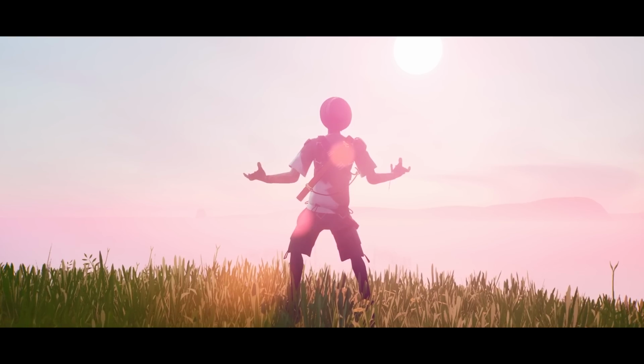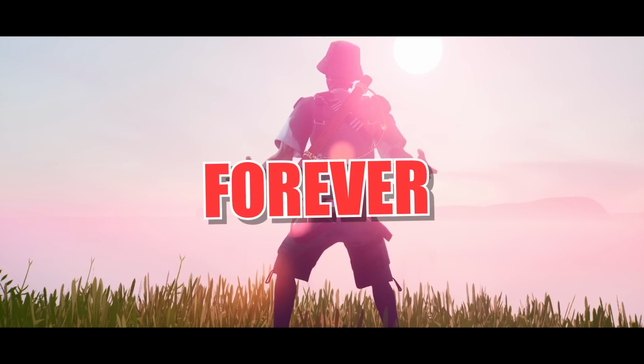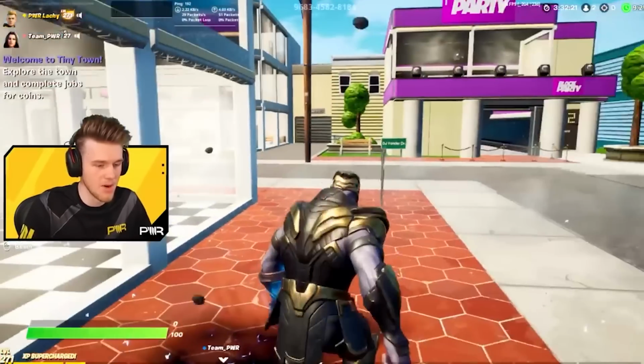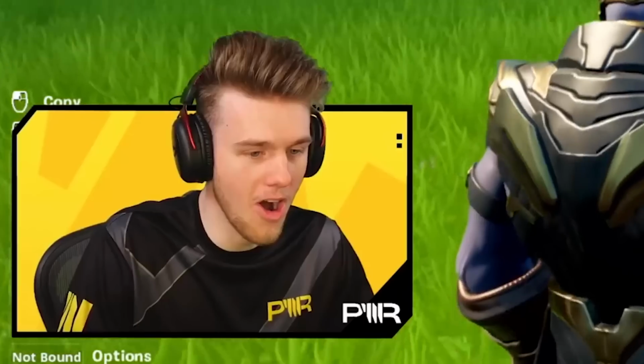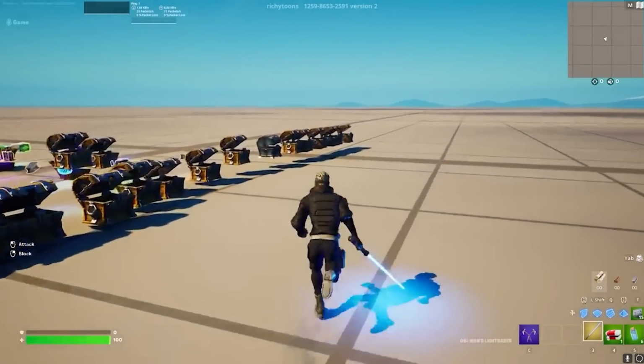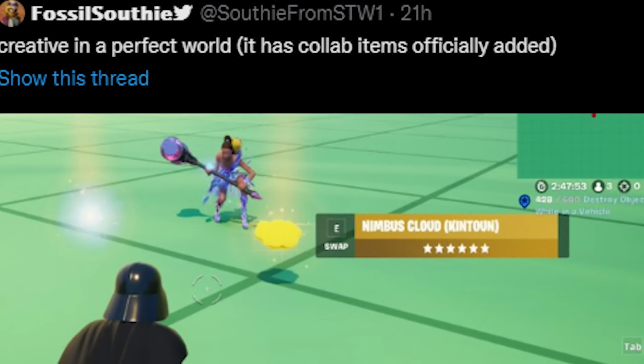Today, we're gonna look at the glitches that changed Fortnite Creative forever. Okay, that was quite dramatic. These glitches range from game-changing things we've never seen in Fortnite Creative, which led to Epic having to immediately patch them, to things that we can still technically get to this day. So with that being said, let's jump right into it.